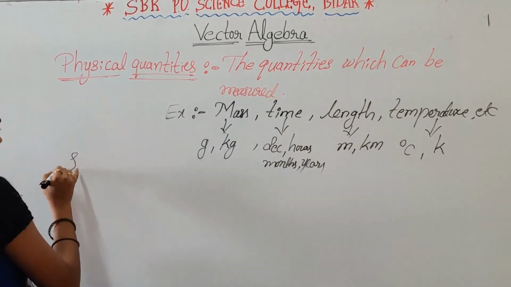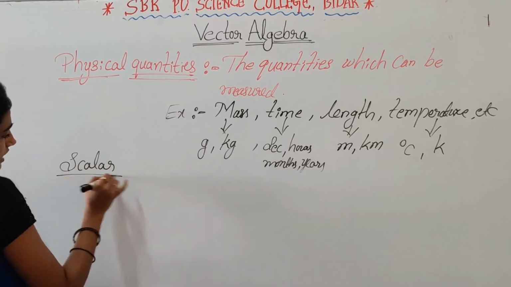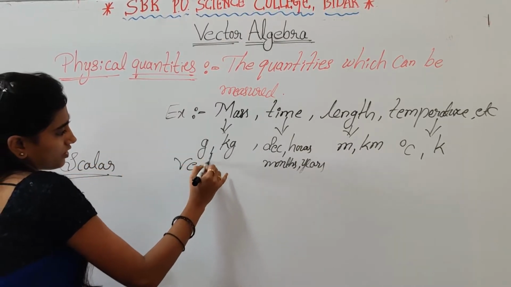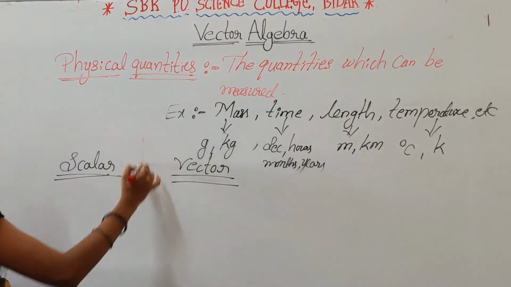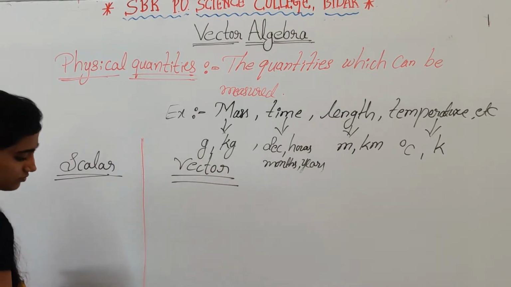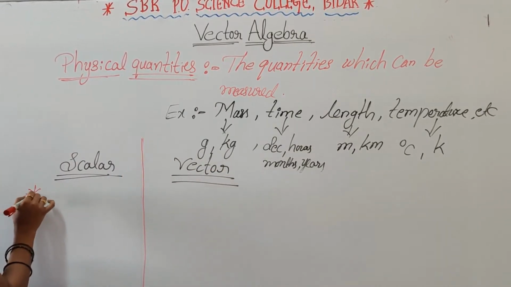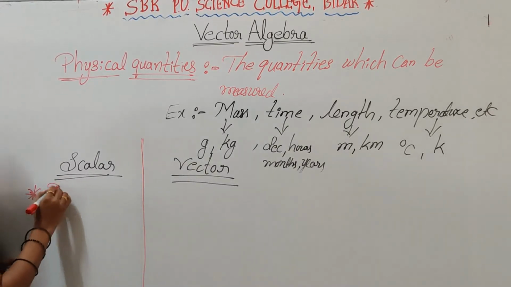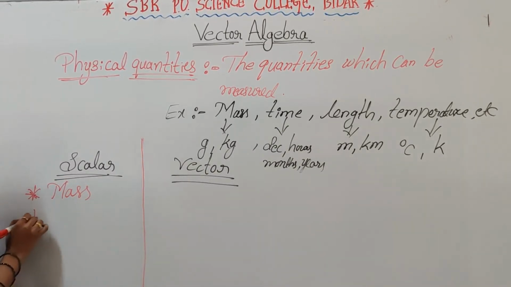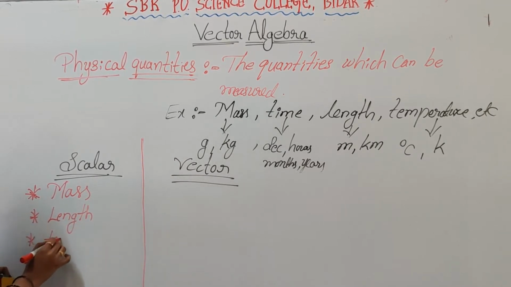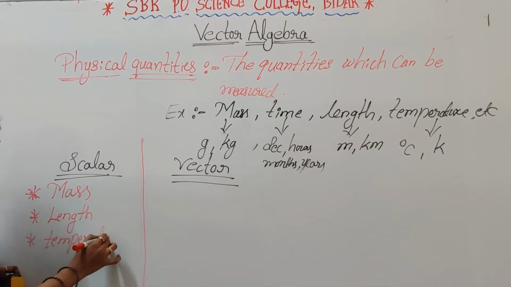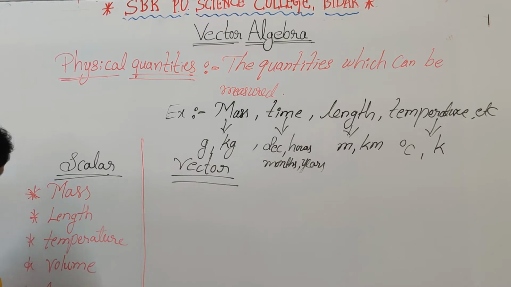For scalar quantities we can take mass, length, temperature, next volume, area, speed.